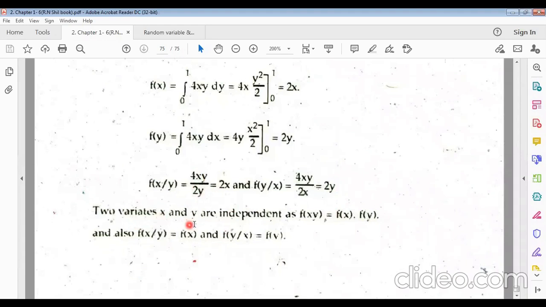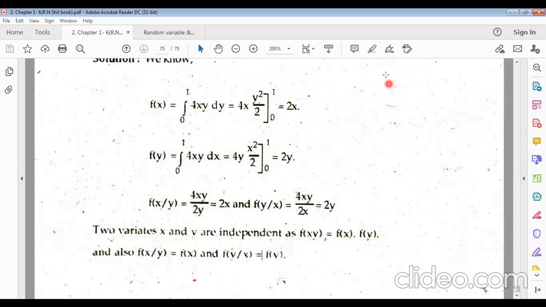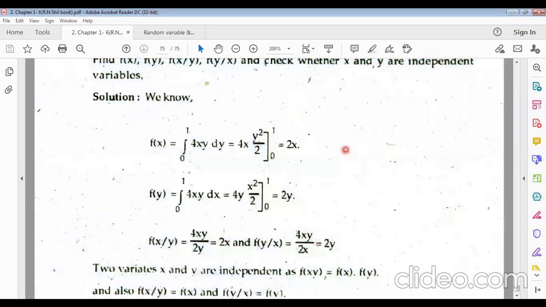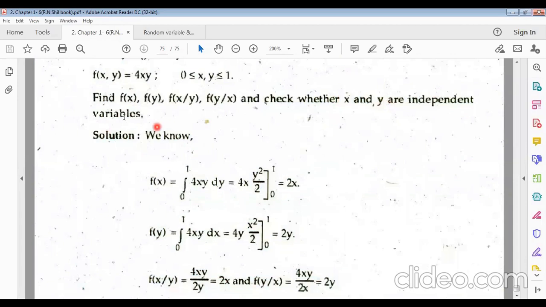The two variates x and y are independent, as f of xy equals the multiplication of f of x and f of y. If we multiply this and this, we get f of xy. Also f of x by y equals f of x, and f of y by x equals f of y. So x and y are actually independent variables. Understand?